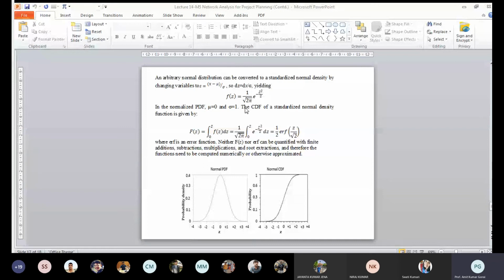So whatever be the value of mean and standard deviation, we can use the same normal distribution table. For different types of value, we don't require different statistical tables. That's why the objective is to make a standardized normal density function. And some more things here, as I told, on how to determine the probability.